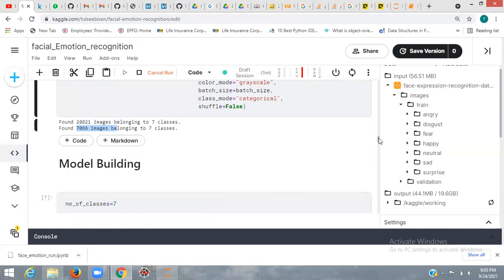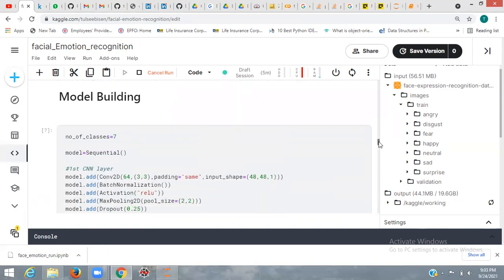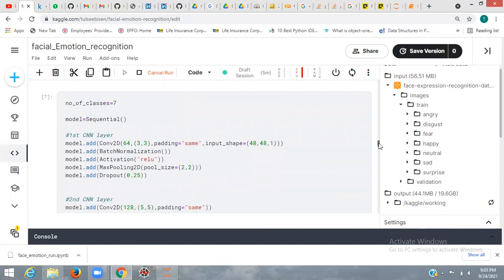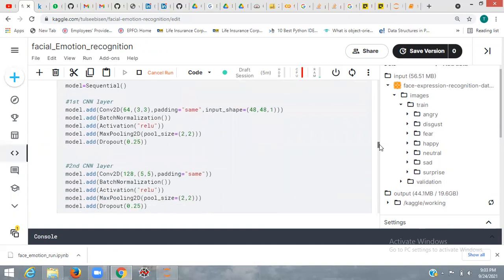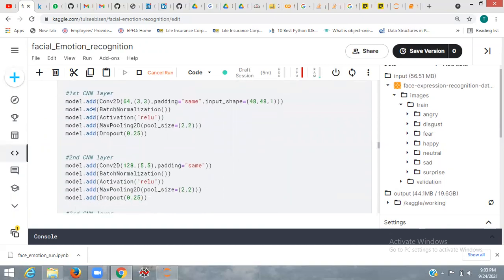Now we will build our model. The number of classes is 7. The model is sequential, and I am adding the layers. This is the input layer, so I have to give the input shape here. I am also using other needed libraries: batch normalization and the activation function, which is ReLU. This will be my first layer.